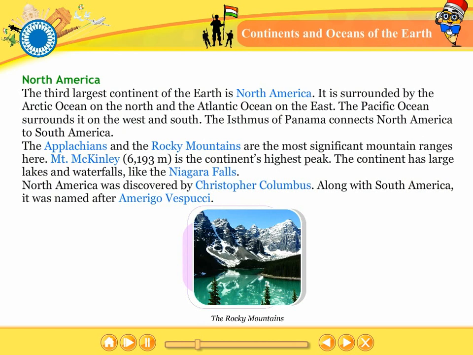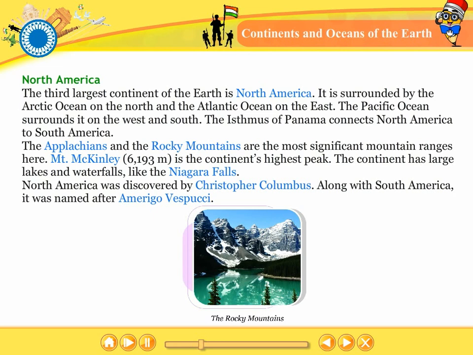North America. The third largest continent of the earth is North America. It is surrounded by the Arctic Ocean on the north and the Atlantic Ocean on the east. The Pacific Ocean surrounds it on the west and south. The Isthmus of Panama connects North America to South America. The Appalachians and the Rocky Mountains are the most significant mountain ranges here.